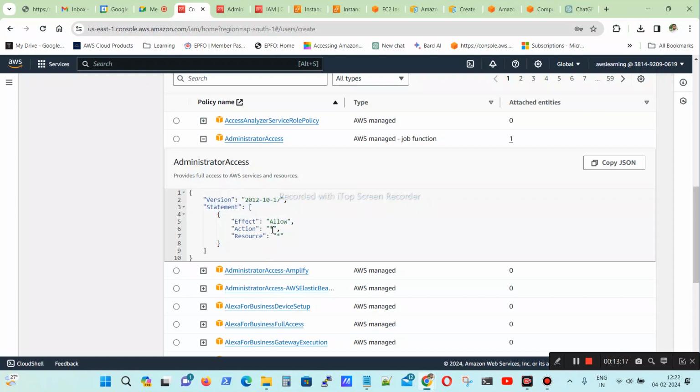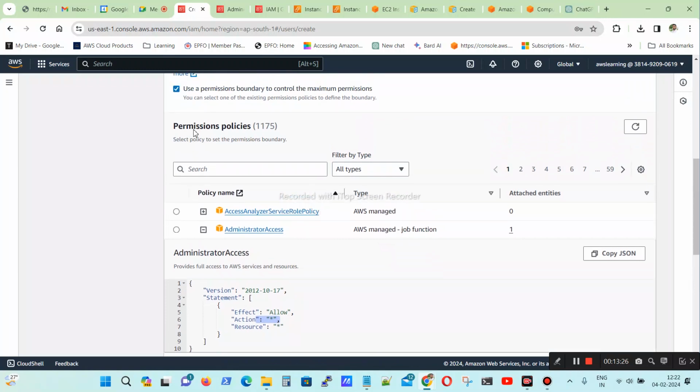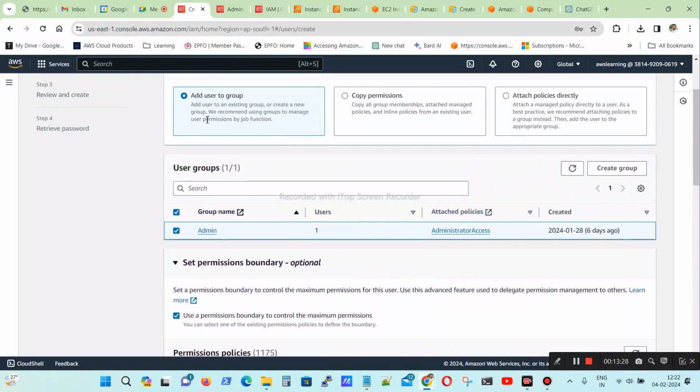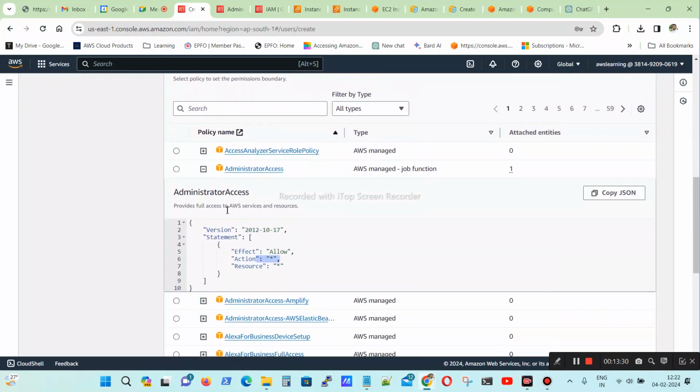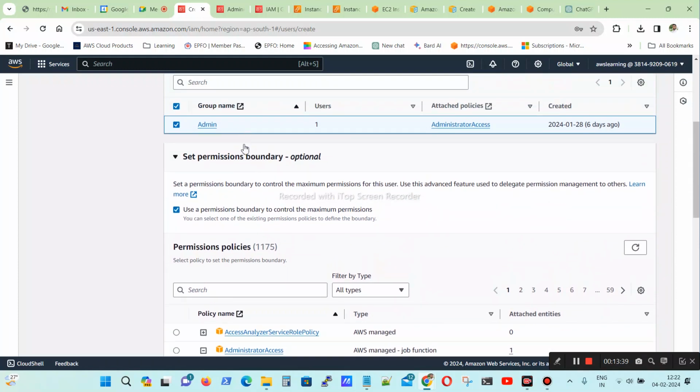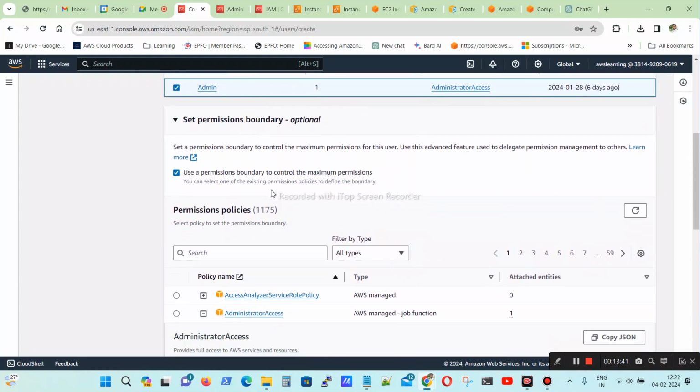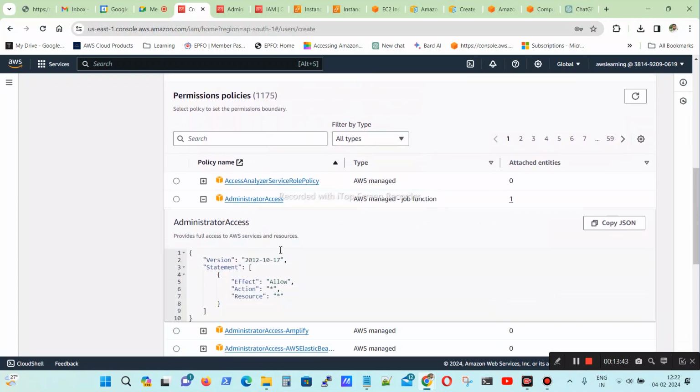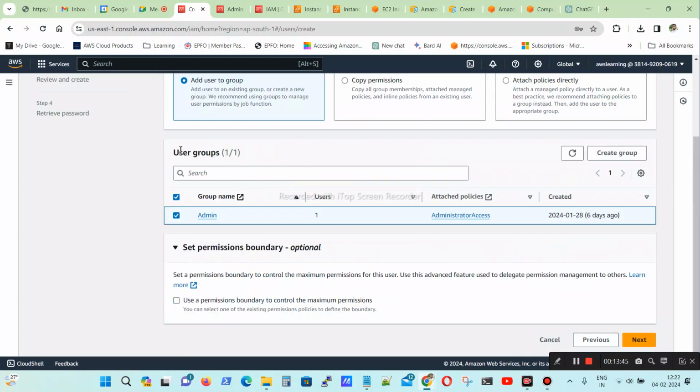Next is the action. I gave the star. When I give the star, it means all the services we have in the AWS account, this user, the Sumant user, can access. That is why if I select this one, it will be there. So this is like a permission boundary. You already gave access, but still if you want to restrict, you can restrict here. For now, Sumant, I need not restrict. I can go and create it.